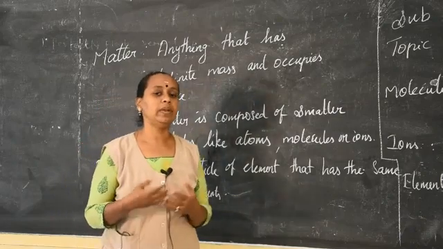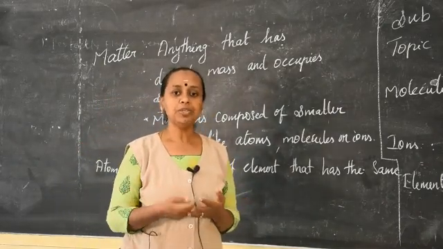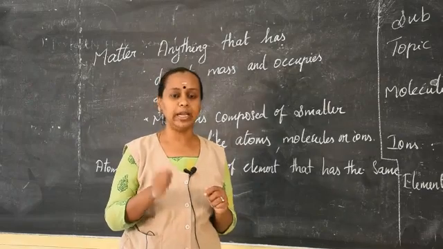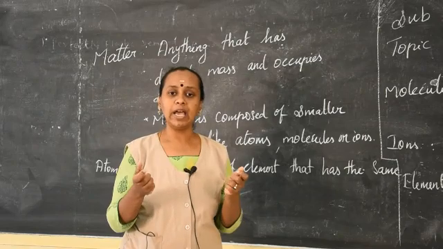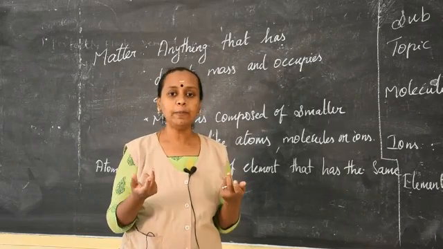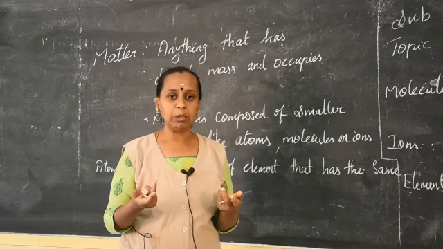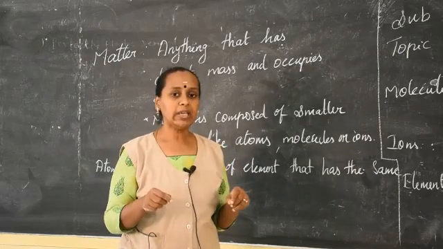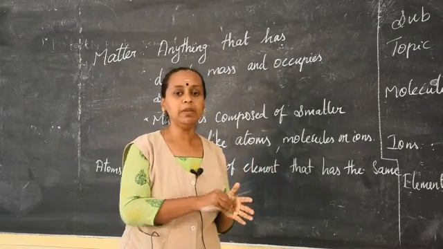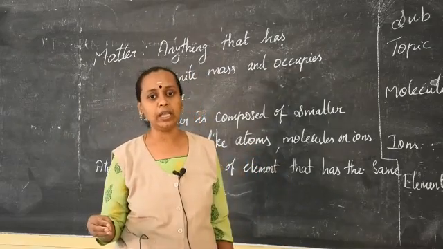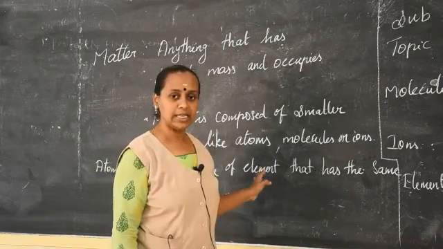For example, when I take a bar of gold or copper, whatever it may be, and hit it, it breaks into pieces. All the pieces will be gold only. So only gold atoms will be present in that element, and we can say it has the same property as gold. So the particle which possesses the same property as that element is called an atom. Do you understand what an atom is?